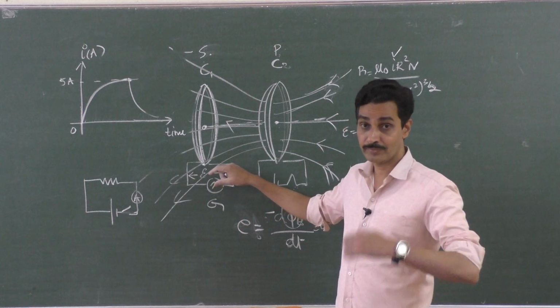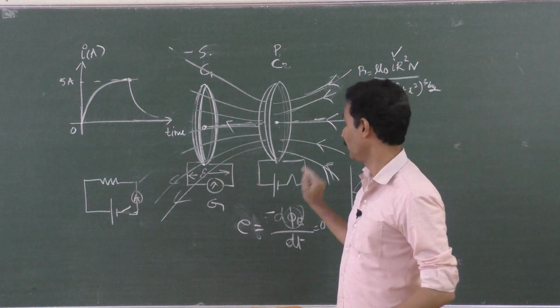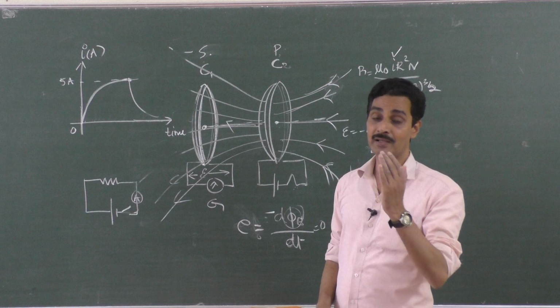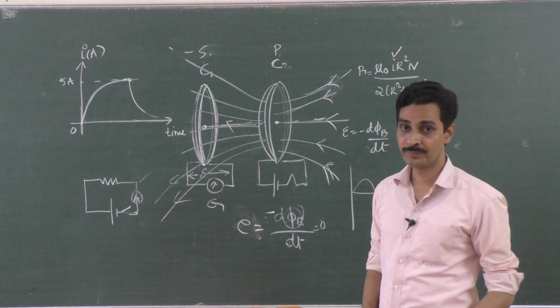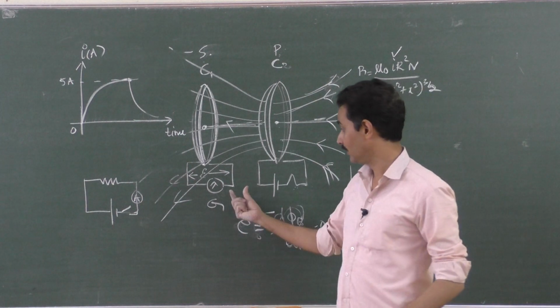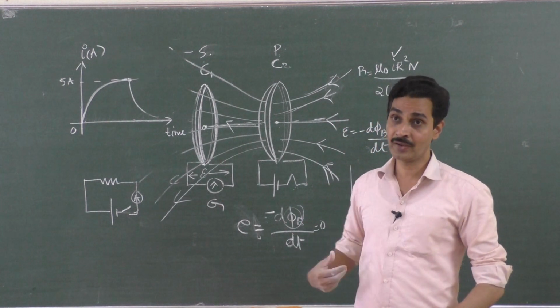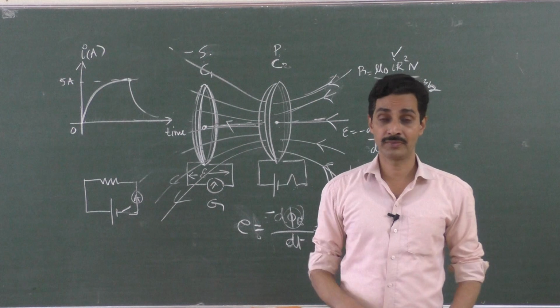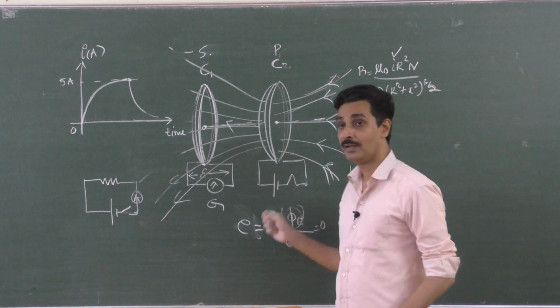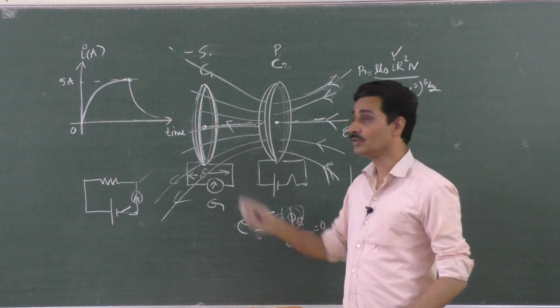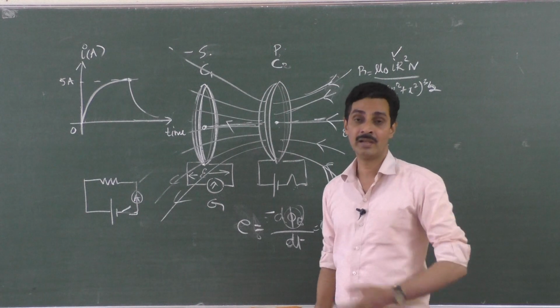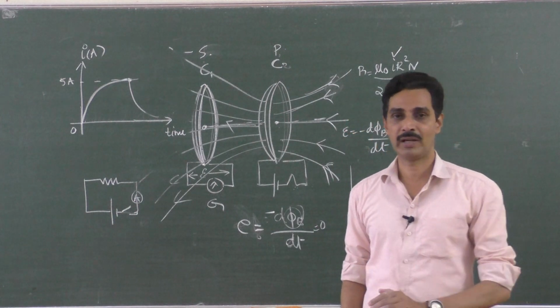The magnitude of induced EMF during make, and during break, break means switching it off. Are they equal? The induced EMF developed in the secondary coil when the primary coil current is switched on and switched off, during make and break, are they of the same value or different value?